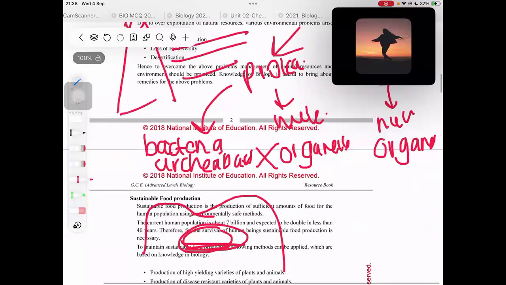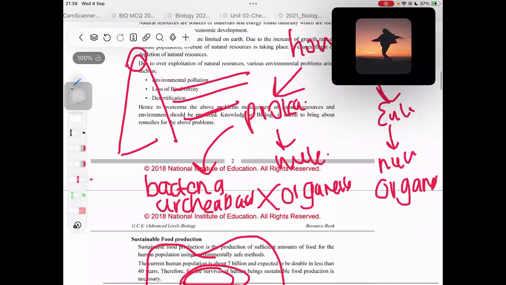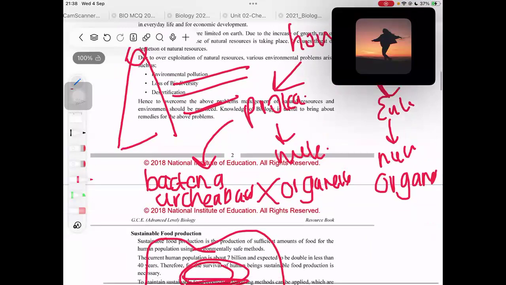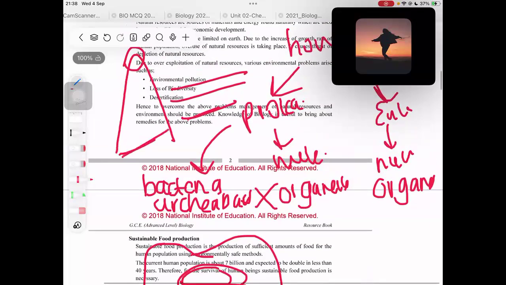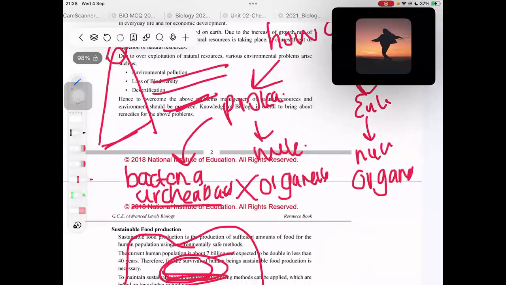So all these environments are extreme environments. Could we live in a very hot environment? No. Could we live in a very cold environment? No. Could we live inside the gut of a cow? No. But archaebacteria are a special type of bacteria which can live in extreme environments like this. So they are archaebacteria.